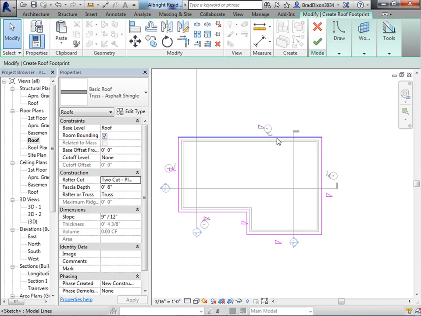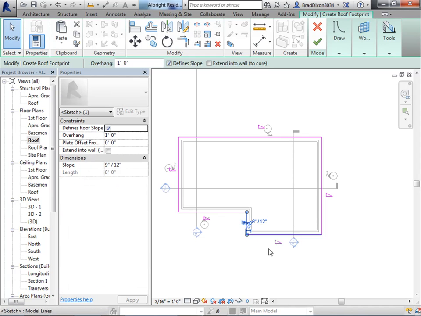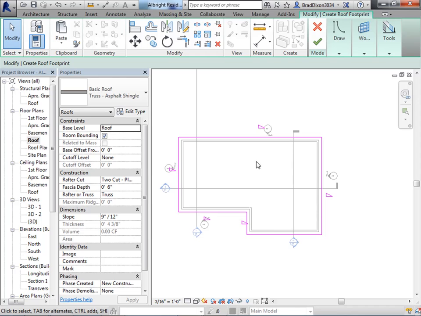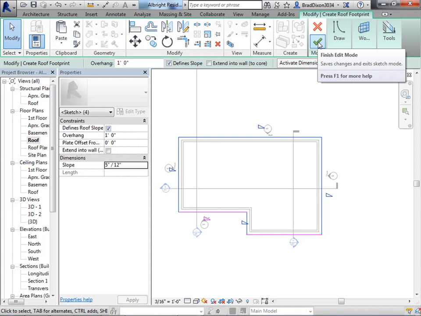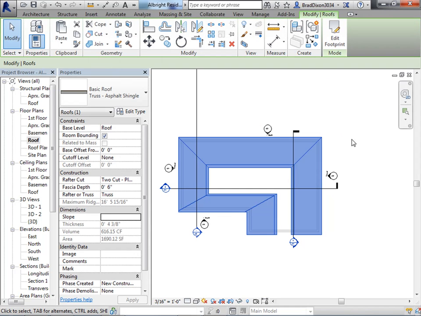And now I want to click on some of these and make them change the slope. I don't want that one to slope. I think we're going to change this to a 5/12 roof pitch. So I can just click on them all, change to 5, say apply, and I'm going to go ahead and hit my check mark.